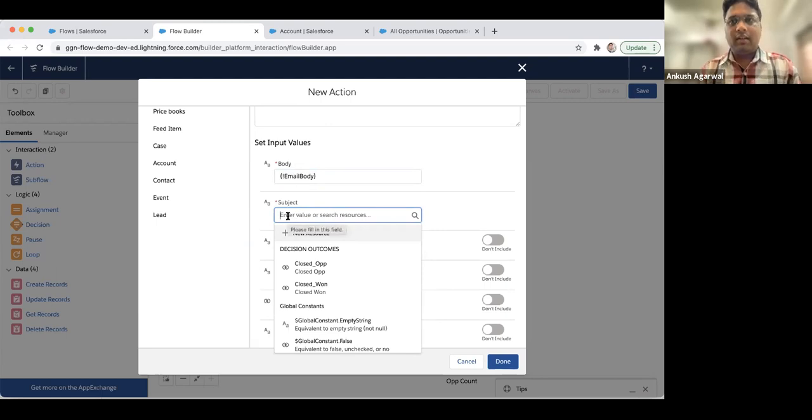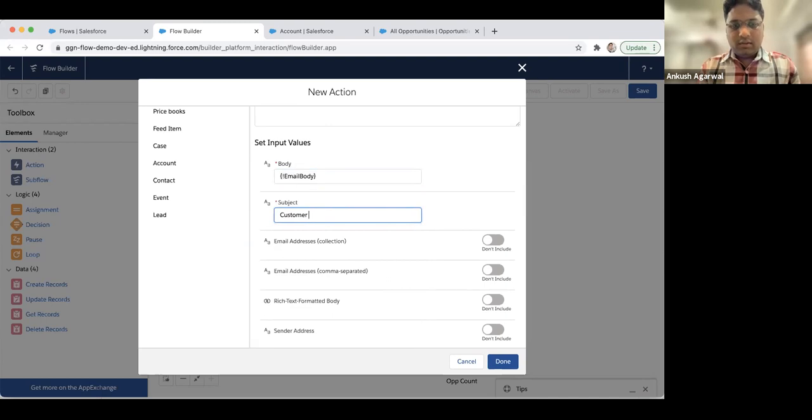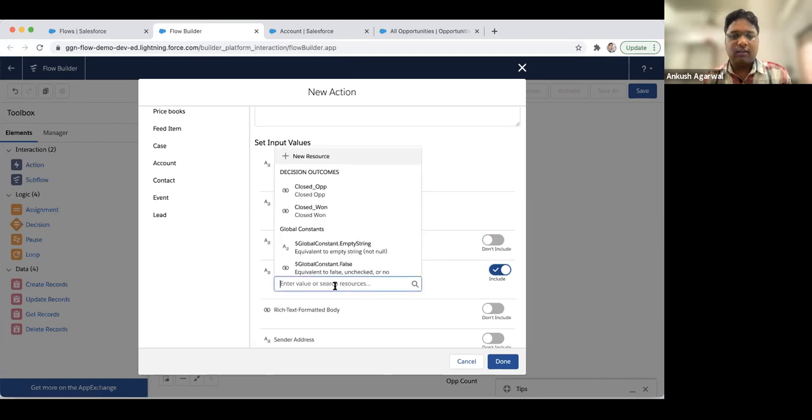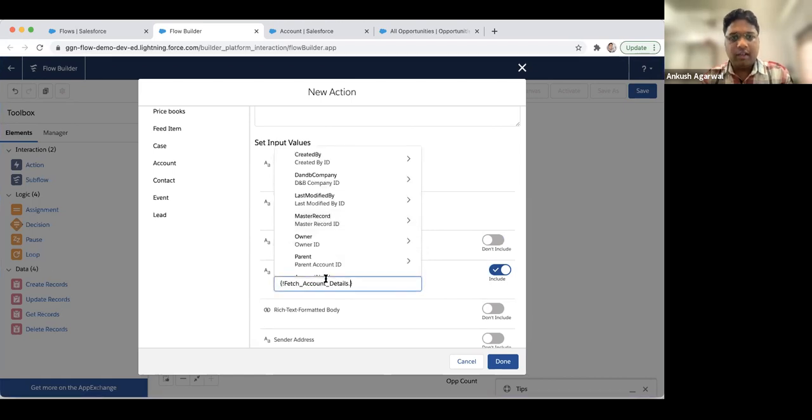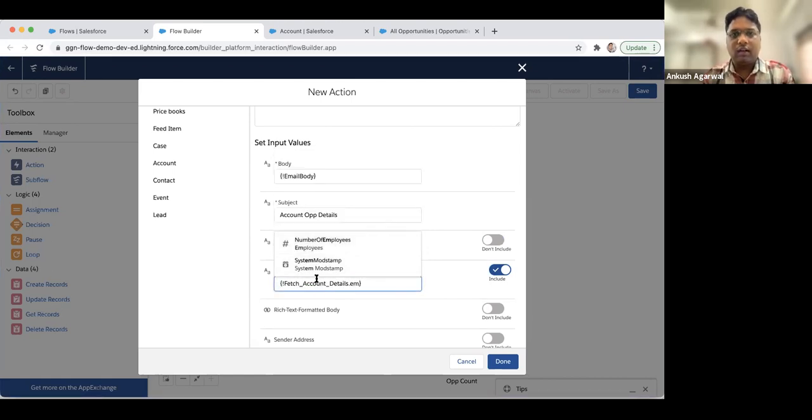So I will update it. The subject is account OPP details. And the email address you can mention from the account as well, but by default there is no email field on the account.